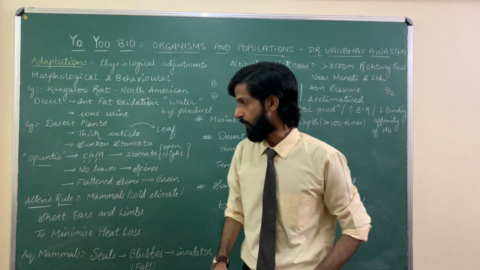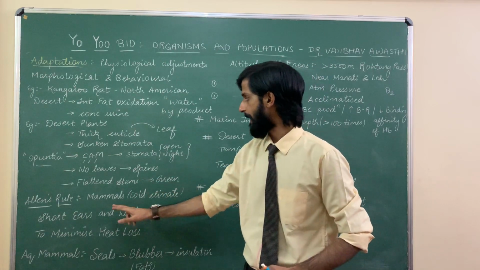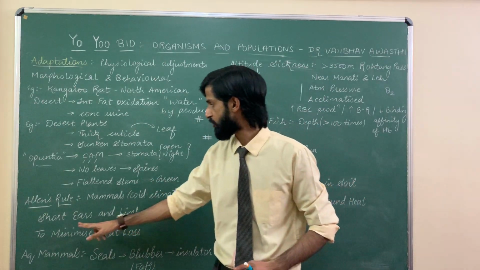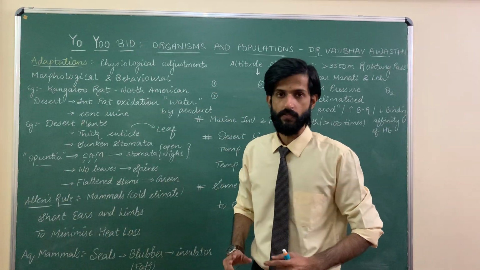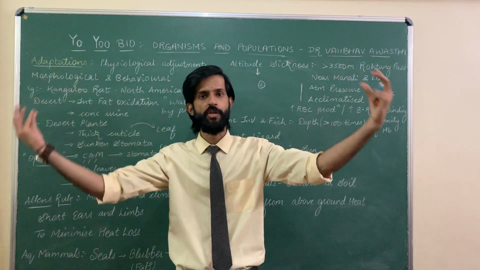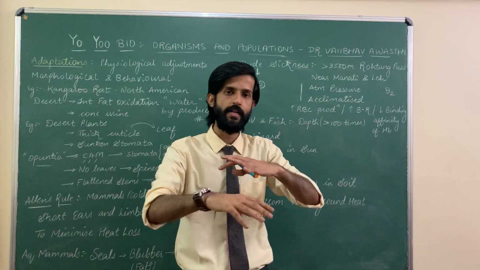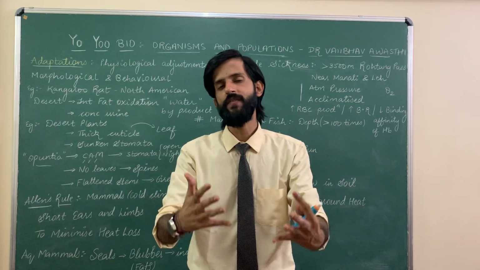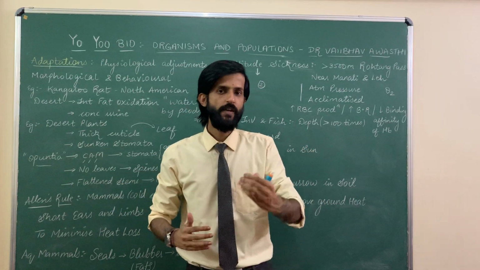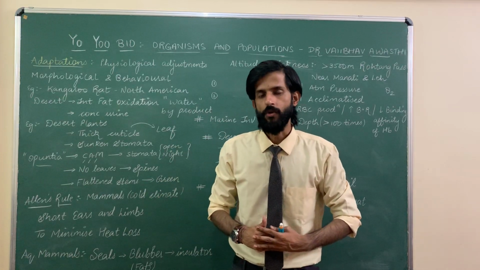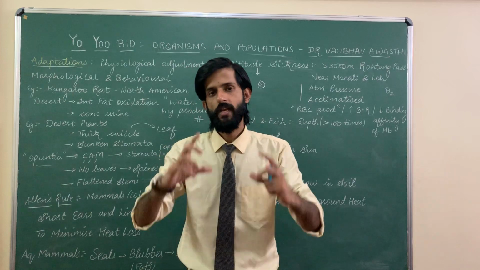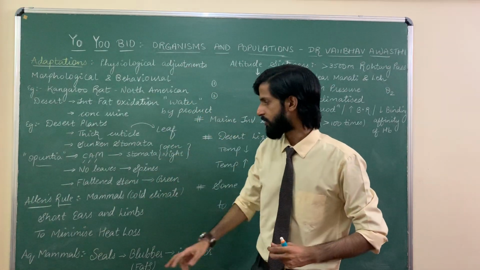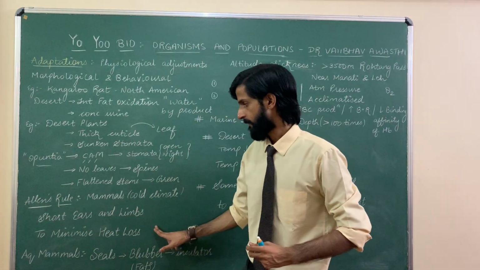Next, Allen's rule. Very important MCQ. Allen's rule states that mammals in cold climate have short ears and limbs so as to minimize heat loss. See, if they would be having very long ears or very long limbs, hands and legs, that increases the surface area of the body. And as we have discussed in our previous video, the more the surface area, the more is the heat loss. So they have short ears and short limbs so as to minimize heat loss.